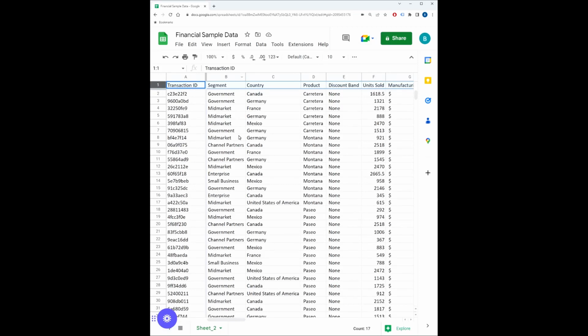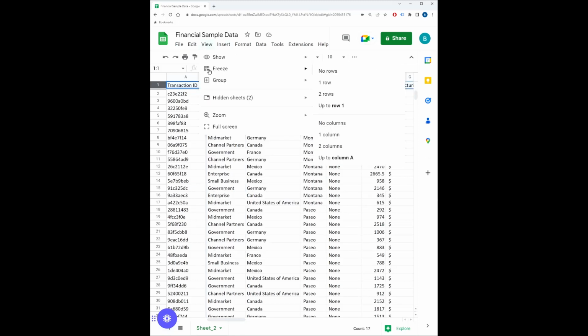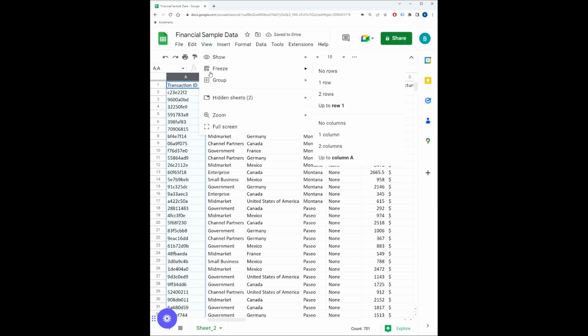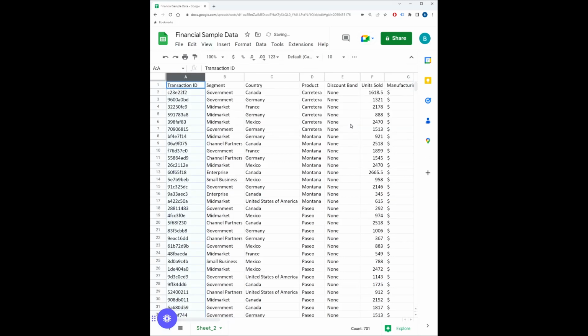So if you want to unfreeze the data, simply highlight the data, go back to freeze, and select no rows. Once again, highlight your column, view, freeze, and then no columns.